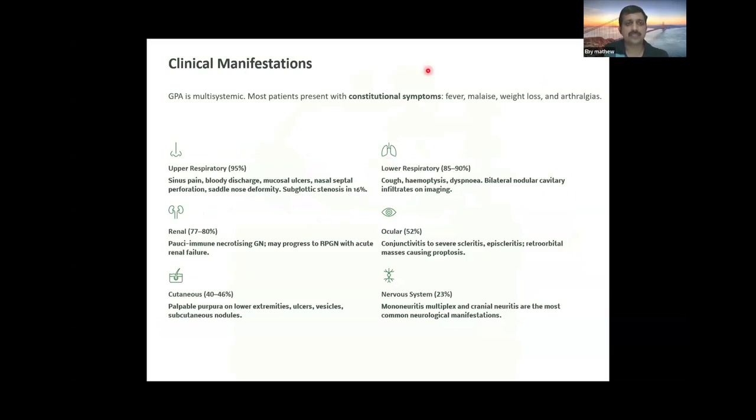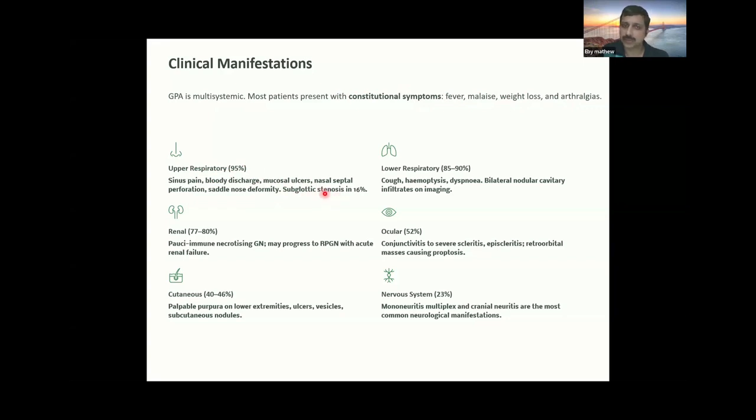GPA is a multisystemic disease. There will be constitutional symptoms like fever, malaise, weight loss and arthralgia, which are predominant in 80% of the cases and may be present weeks to months before the specific organ symptoms. The upper respiratory tract is involved in the majority of cases, with sinusitis, otitis media, ulcerations, nasal perforation, saddle nose, and dyspnea.